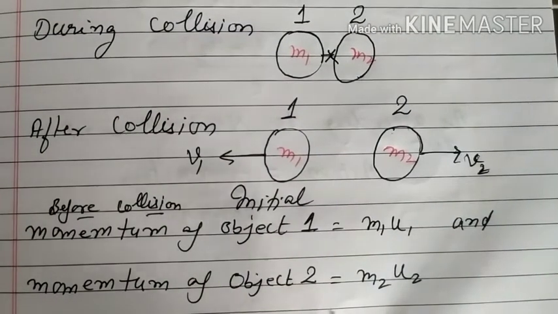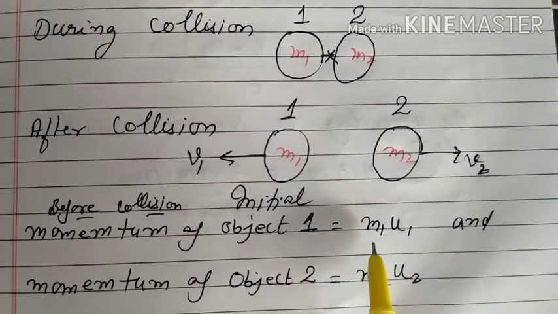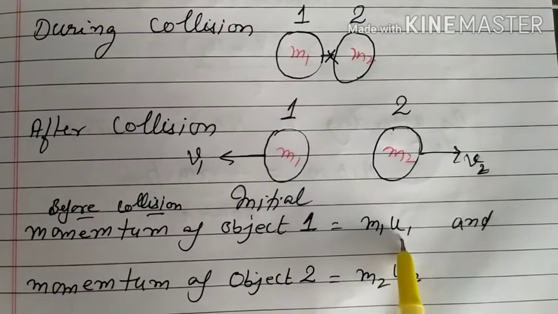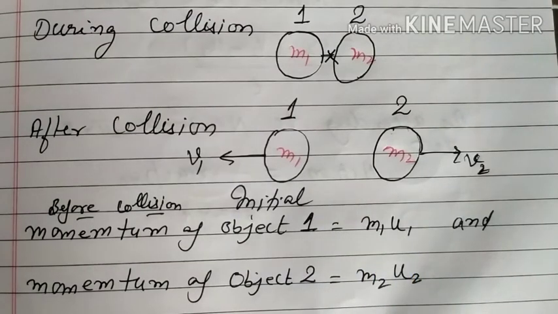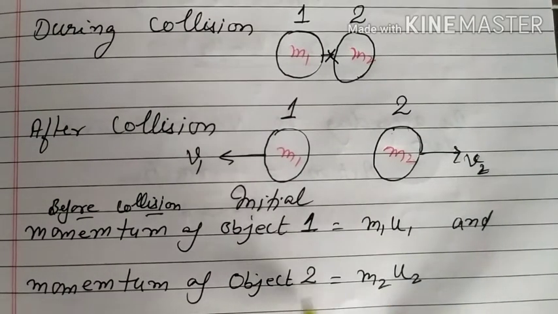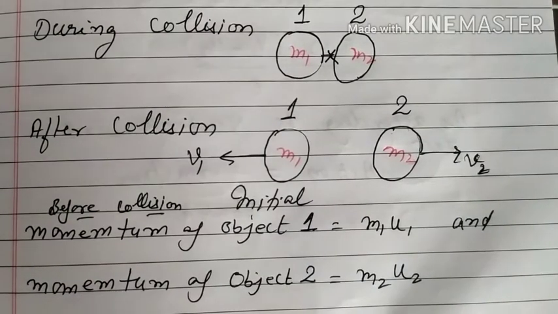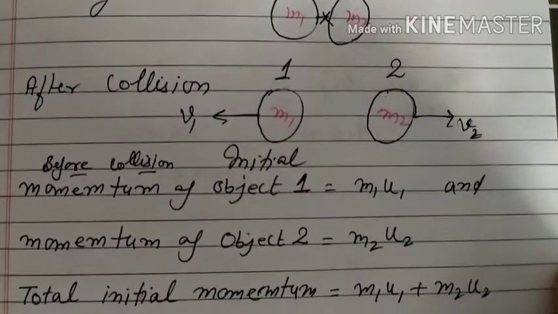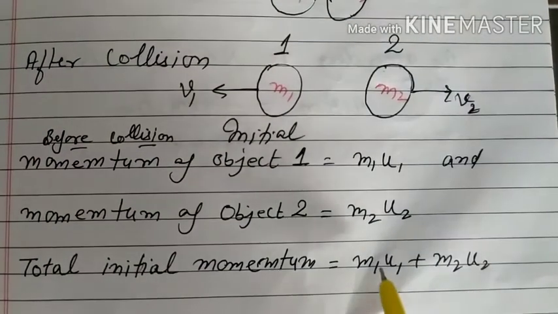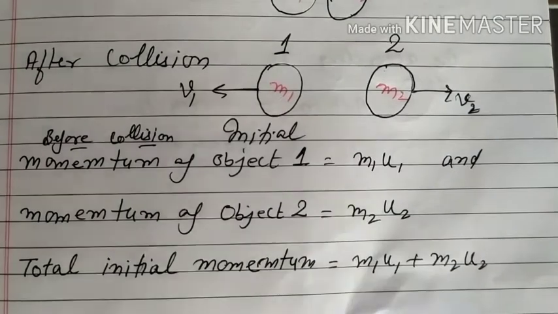Now before collision, the momentum of object 1 is m1 u1, and the momentum of object 2 is m2 u2, because momentum is mass times velocity. That is the initial momentum. So the total initial momentum is m1 u1 of the first object plus m2 u2 of the second object.